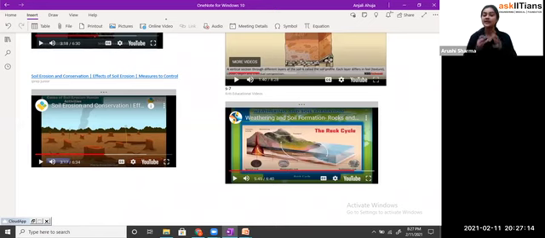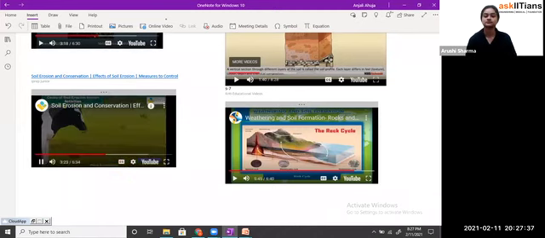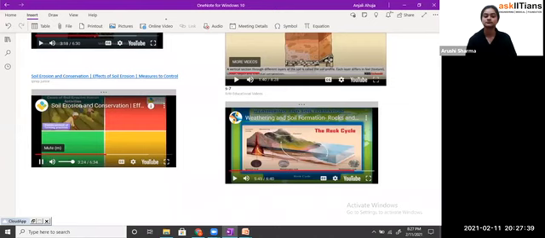But students, it's not only because of natural processes or natural factors that we are facing the problem of soil erosion. It is also because of us human beings, because we do such activities that cause soil erosion. So what are those activities? Just look here. Deforestation, overgrazing by animals, improper or excess farming practices, trail building.